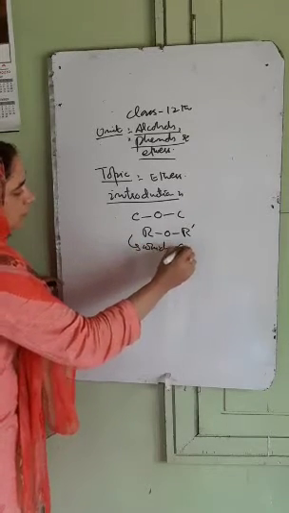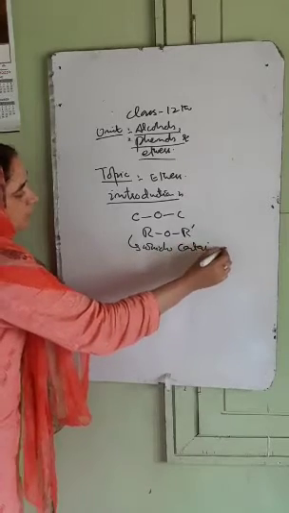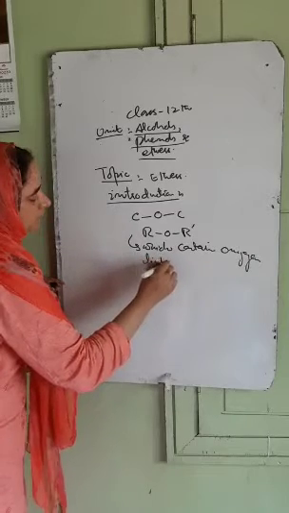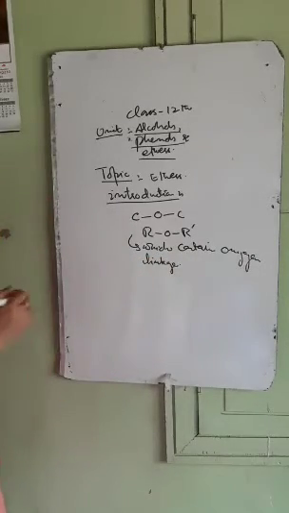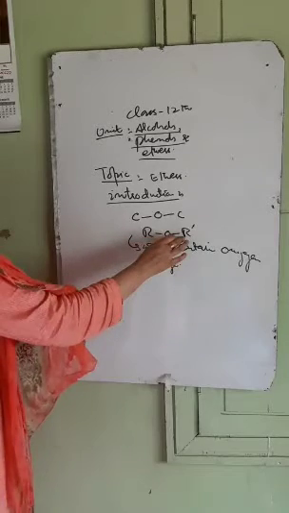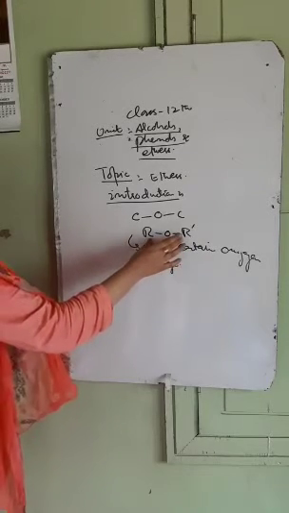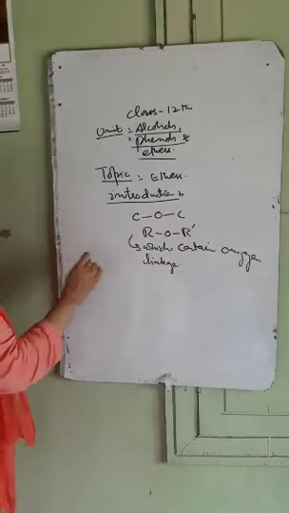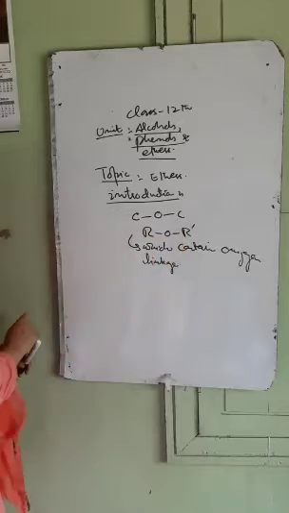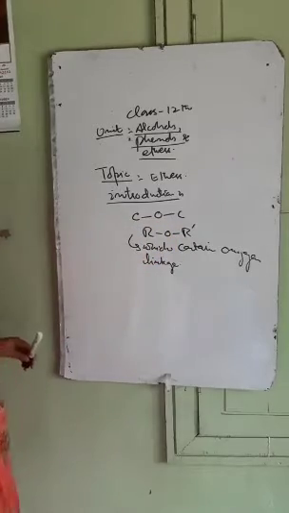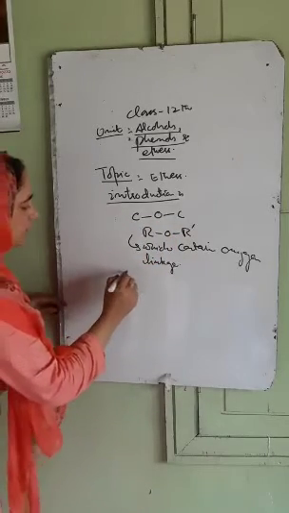Which contain oxygen linkage are called as ethers. Now in ethers their general representation is ROR dash. Now what is this R and R dash? This R and R dash may be alkyl groups, same or different, or aryl groups, same or different, or one may be an alkyl group and the other may be an aryl group. These are called as ethers. So we have R-O-R dash.